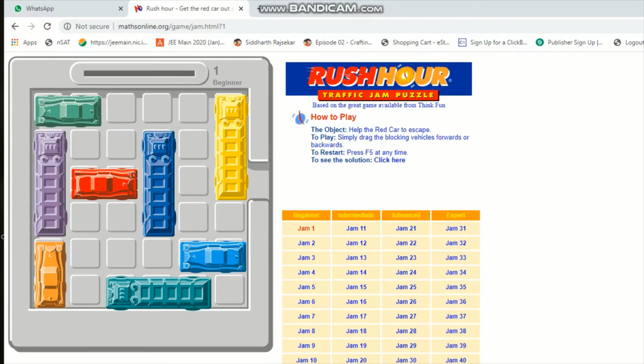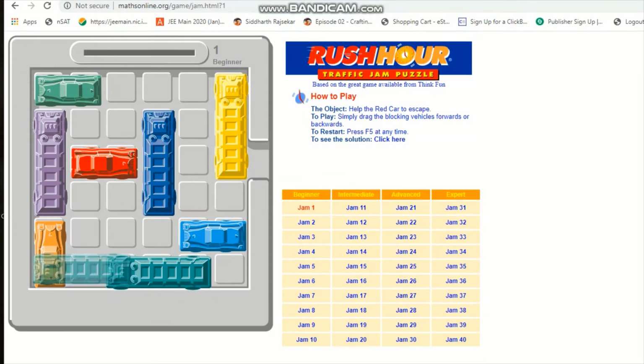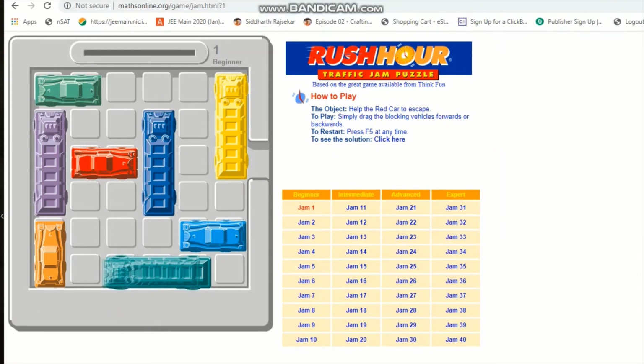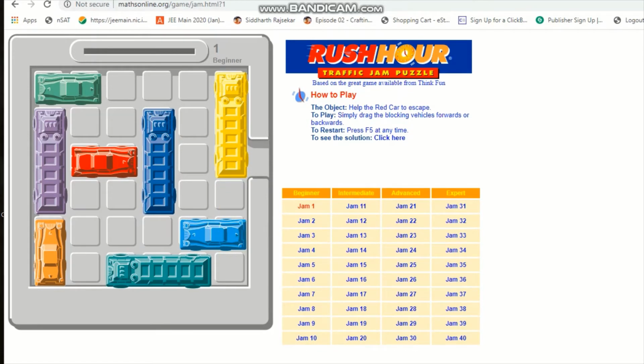Then you notice there is a blue car that is an obstacle again, so you move that blue car, and then you move the blue truck and the yellow truck, and you are able to go out of the exit gate.